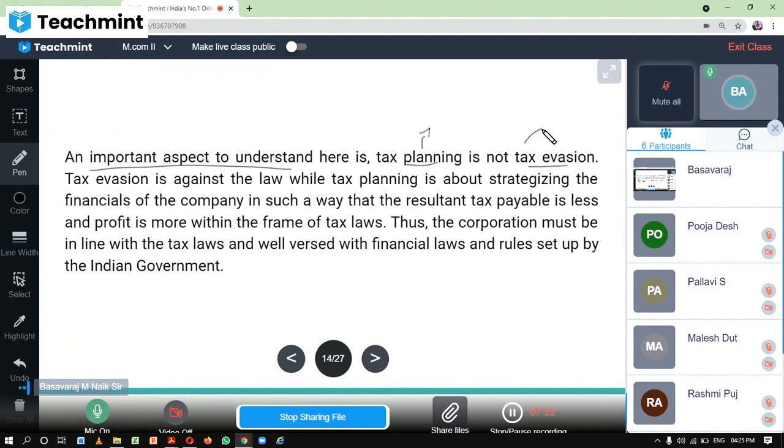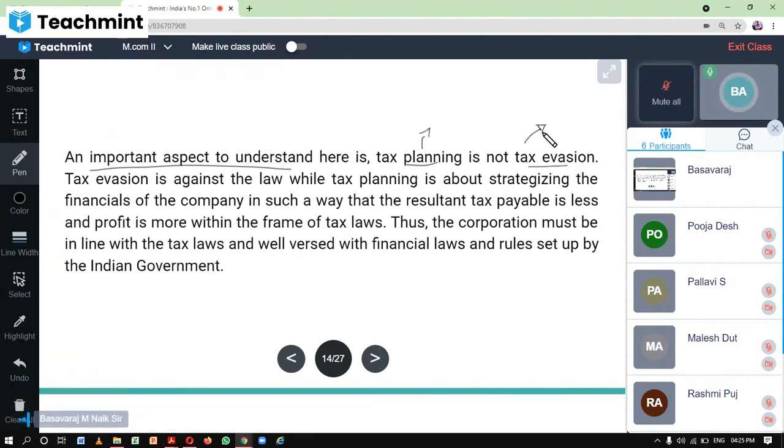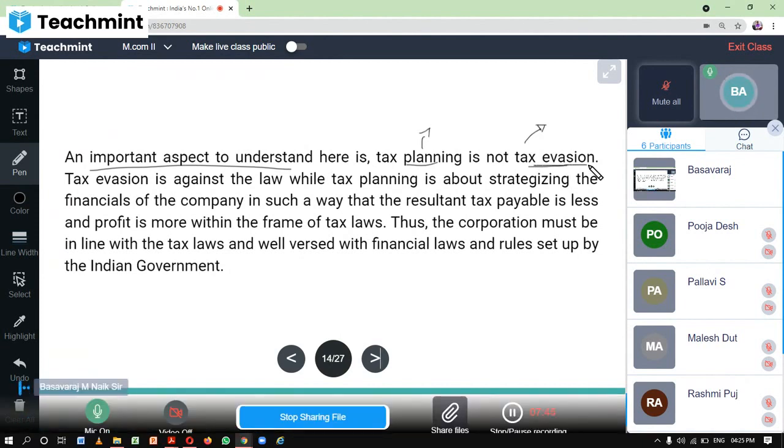We are not deliberately going against the Income Tax Act, right? If they are deliberately escaping from paying the taxes, that is what we call tax evasion. Tax planning is legal. Tax evasion is illegal, that you have studied in the last semester itself. Tax evasion is against the law, while tax planning is about strategizing the finances of the company in such a way that